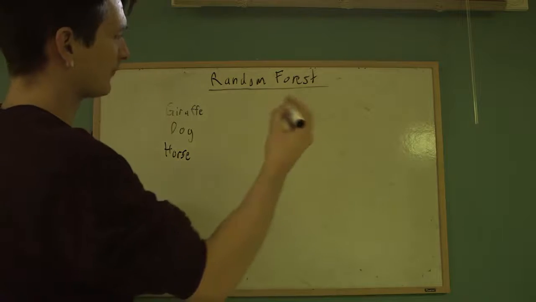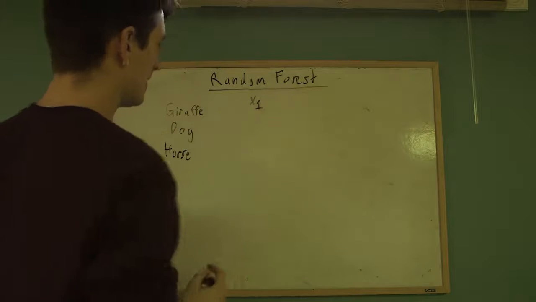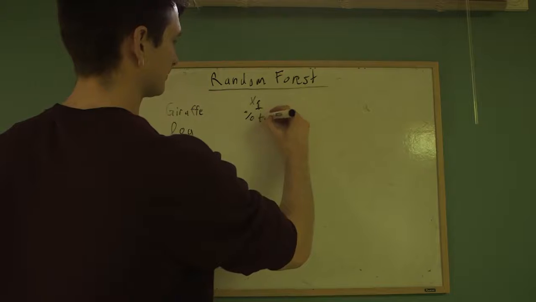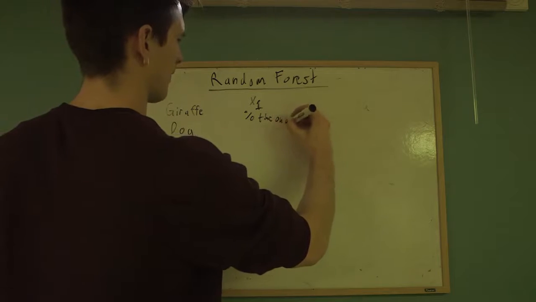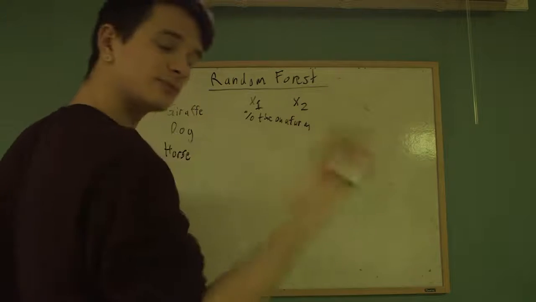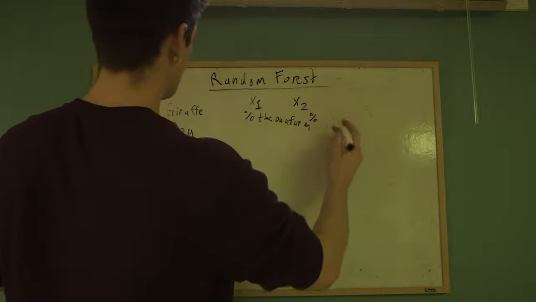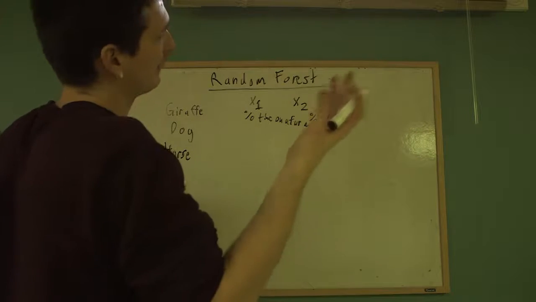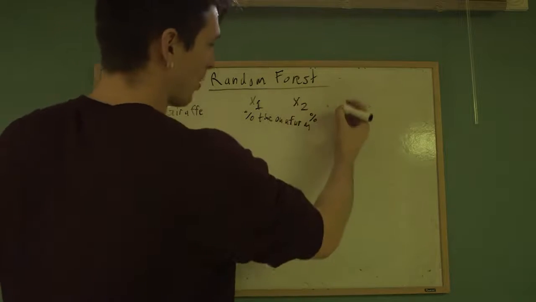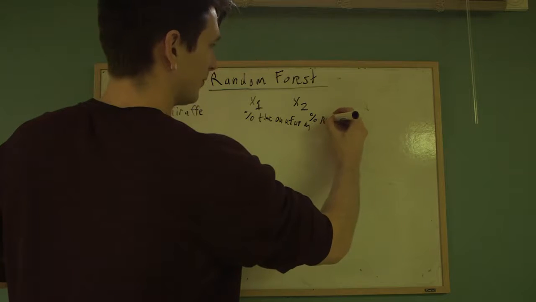So that first variable, x1, is the percentage of time on a farm. And our x2 is the percentage of people who can ride the animal. You can imagine a big dog, and maybe a child can ride the dog. It's all for the sake of demonstration. Percentage rideable.